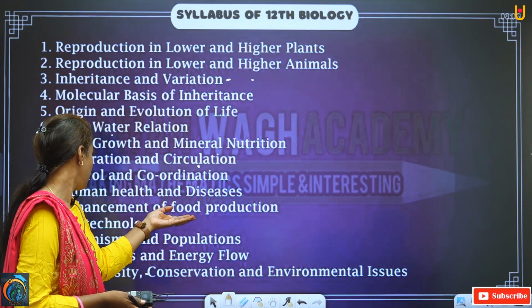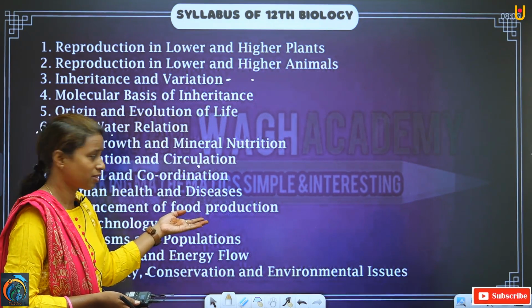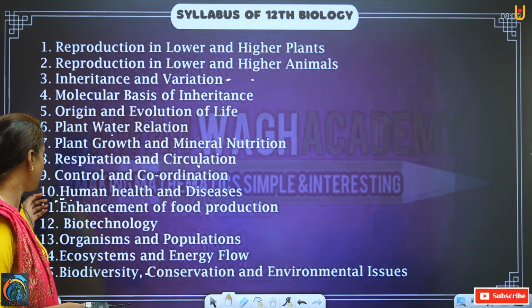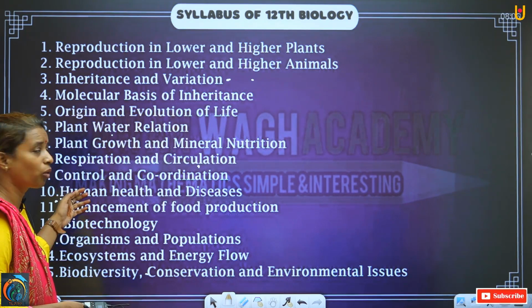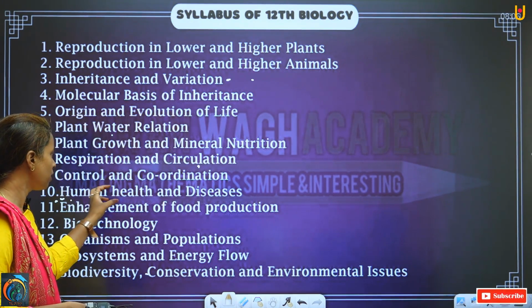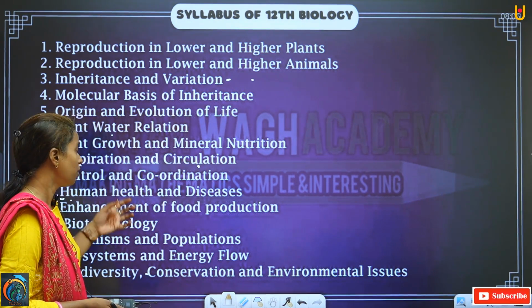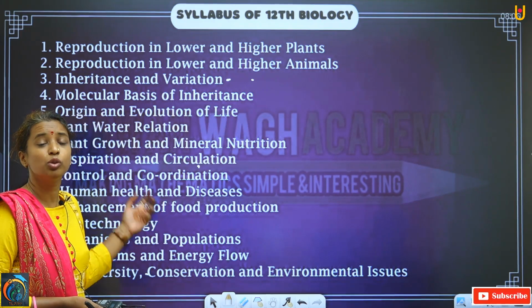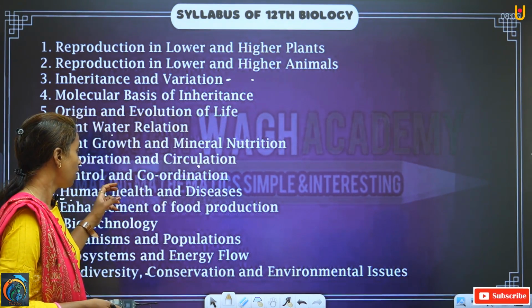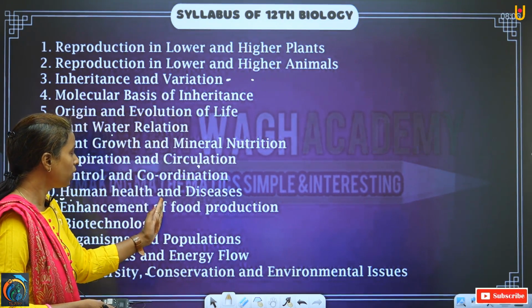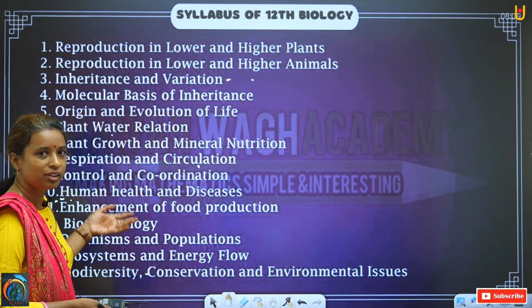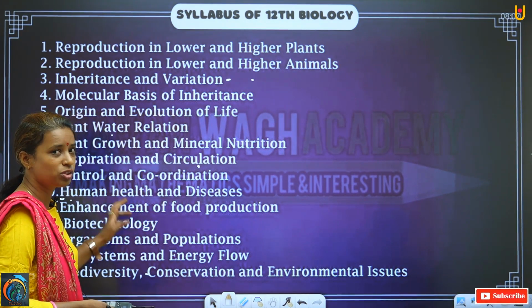You all know what BT cotton is and all those things. Actually, biotechnology and the 11th and 12th lessons are correlated with each other. Here we are going to study different processes or methods where genetics is used. It is used in an abundant amount, and to increase food production, all the genetic processes are used here.